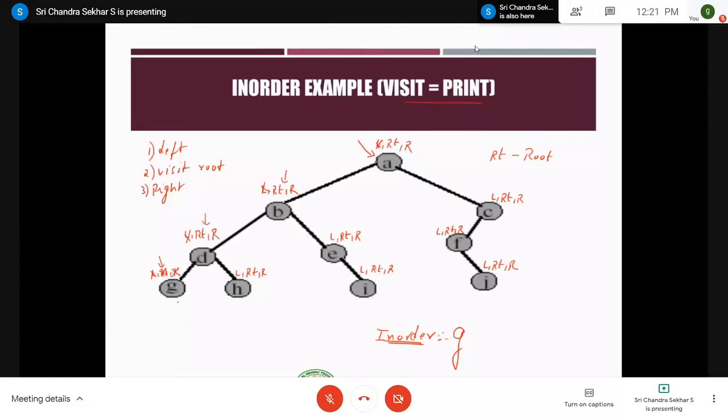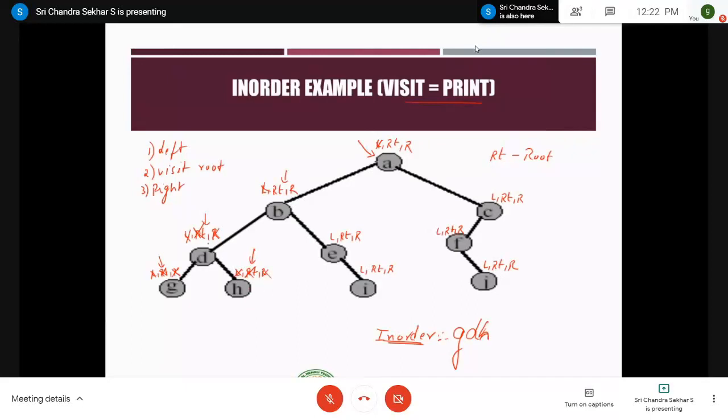Here the G node has completed all the three instructions, therefore you have to go to its parent. It's already completed with one instruction, that is going to left, therefore you start with the second instruction that is visiting root. Visit that root, that is print that node D, completed, and then the third step is go to right, right? So my pointer is pointing here, there is no left child, cross it off, and the second step is visiting the root, so print the H value here and then cross it off, and the third step is go to right, there is no right child, just strike it off, right?